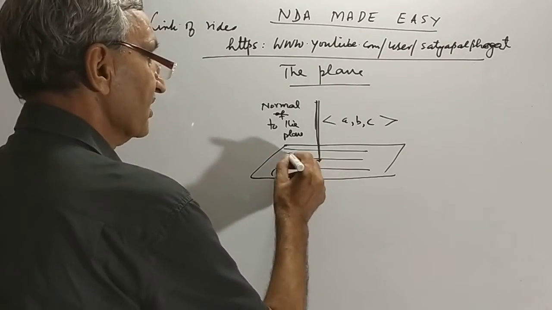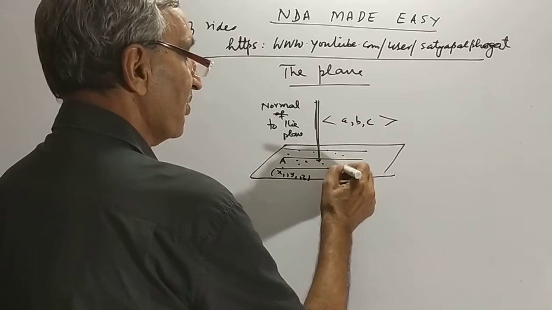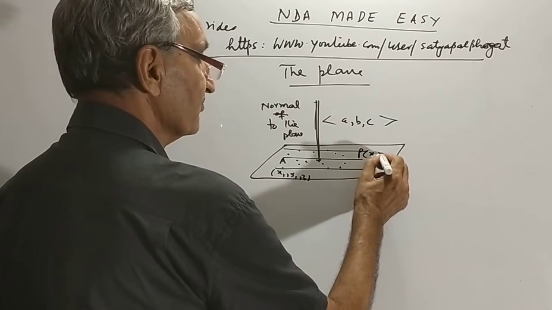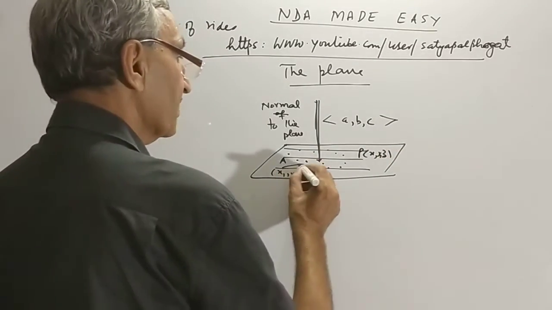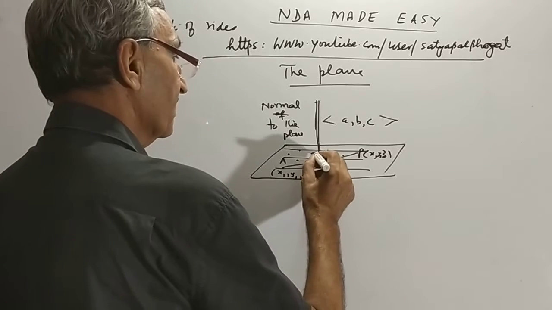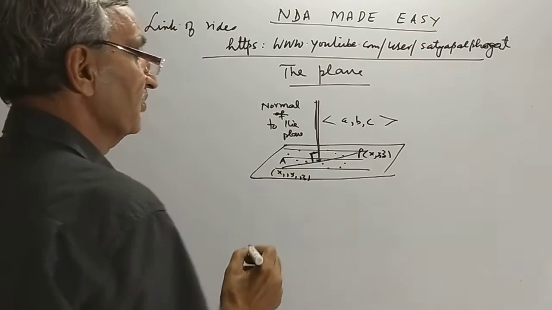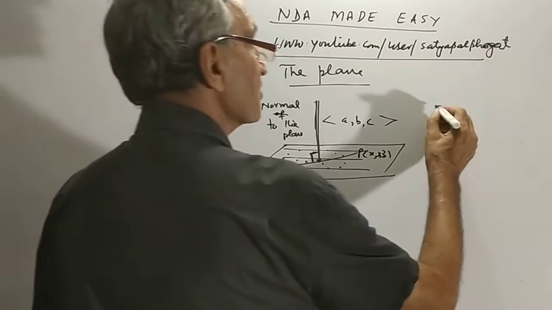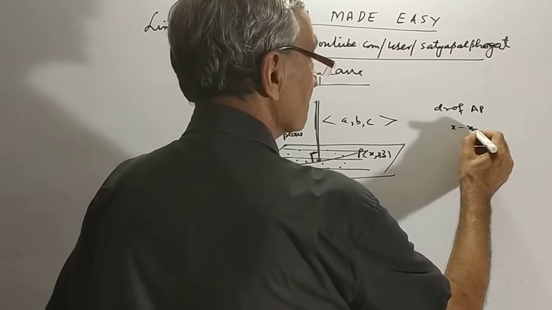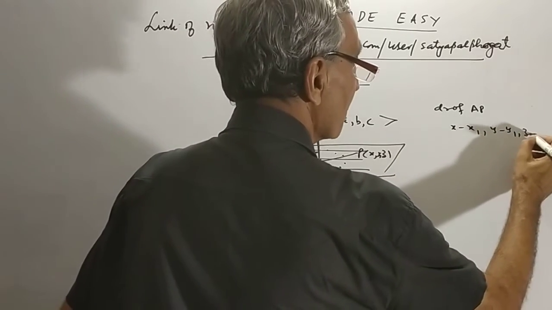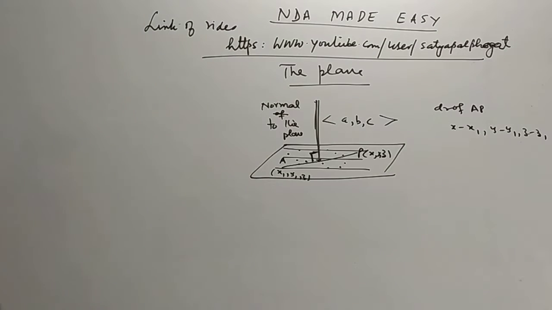When you find the equation, it means you find the locus of points. Let me take one point x, y, z on it which satisfies the equation of the plane. When I join this point to point A, any point on the plane, this will be perpendicular to the given normal. Therefore, the direction ratio of AP is x minus x1, y minus y1, and z minus z1. This is the direction ratio of the line joining the given point A and any point P in the plane.